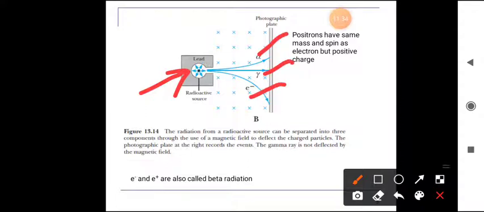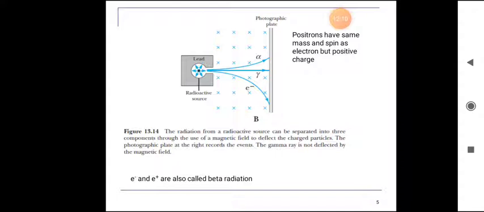These are the particles, and here we are shown a photographic plate where they will be seen. The radiation from a radioactive source can be separated into three components through the use of a magnetic field to deflect the charged particles. The photographic plate at the right records the events. The gamma ray is not deflected by the magnetic field. The electron and positive electron are also called beta radiation. Okay, so these are the rays and particles emitted from this radioactive source.